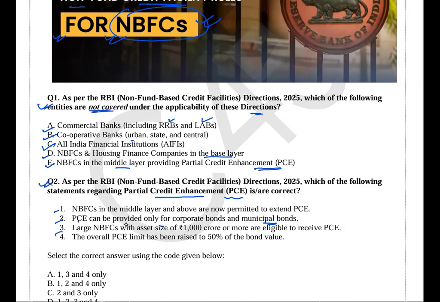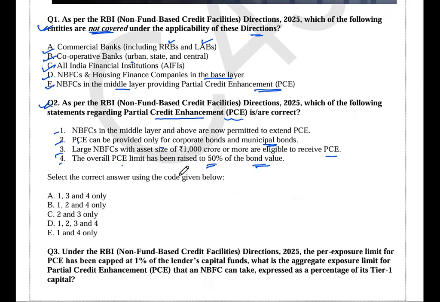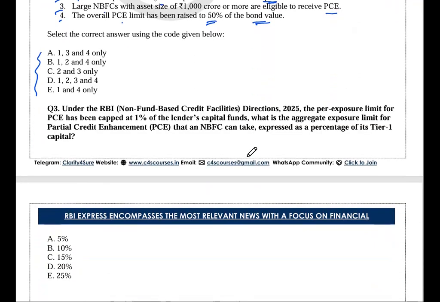Third: larger NBFCs with asset size of 1,000 crore or above are eligible to receive partial credit enhancements. And fourth: the overall PCE limit has been raised to 50% of the bond value. From this multiple statement MCQ, eliminating the wrong ones, you need to answer which option is correct for this second question. Now, coming to the next question, the third one.